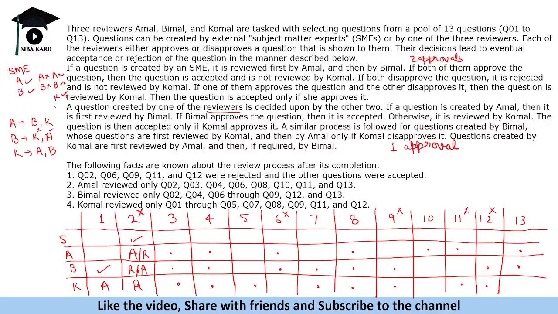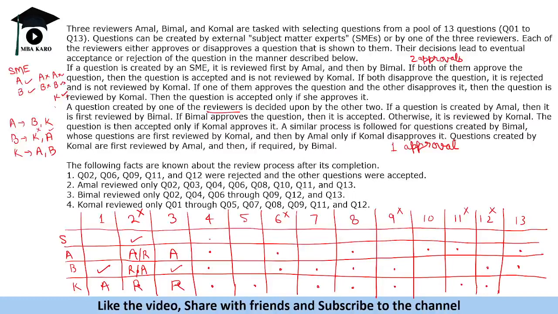Now, if you look at question 3, it went to this person and this person. So that means a reviewer must have created it. Now, it is not rejected, it is approved. So it is created by a reviewer and it needs one approval. This means this person rejected it, but A approved it. So that is why it got approved.